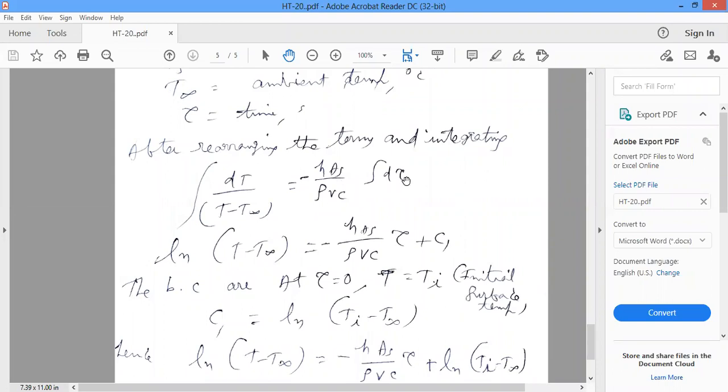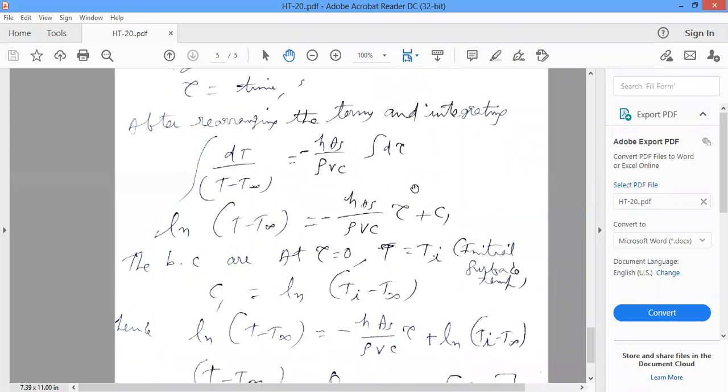The integral of 1 by (T minus T free stream), where the variable is temperature, gives ln (T minus T free stream), is equal to minus hA by rho Vc, which is constant, times the integral of d tau, that is tau only, plus the constant of integration C1.